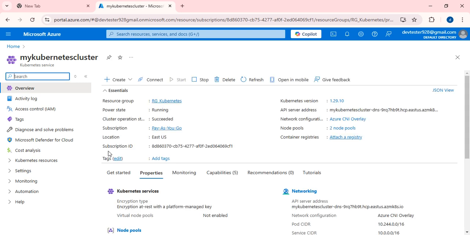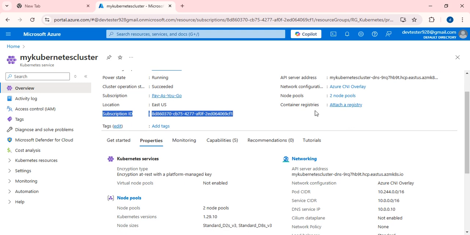Successfully we have created the Kubernetes cluster. Fine. Once the cluster has been created, please check the overview. Under the resource group rg_kubernetes it has been created, and the state is running and the cluster operation state is succeeded. The subscription is pay-as-you-go. The location is the same, and this is the subscription ID, and the Kubernetes version is 1.29.10, and the API server address, application programming interface server address, is this address. For network configuration, I have used Azure CNI Overlay, and for node pools, we have two node pools.